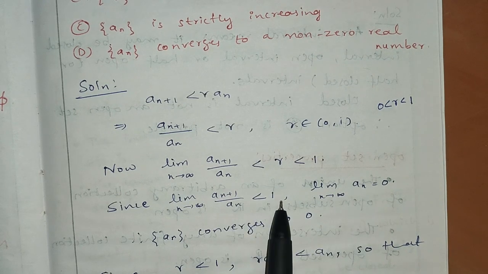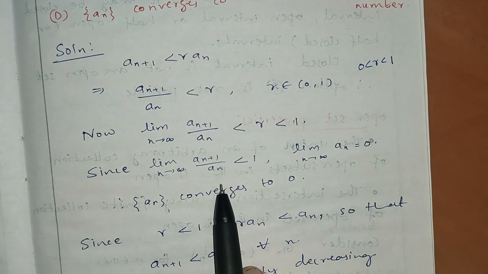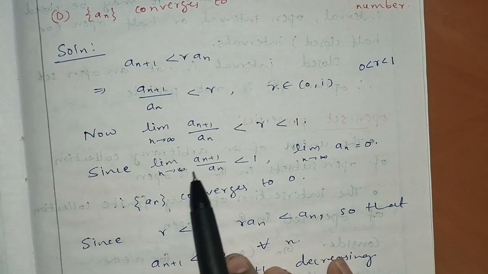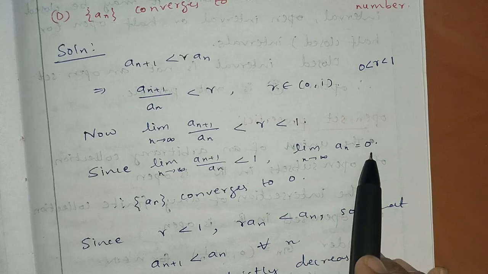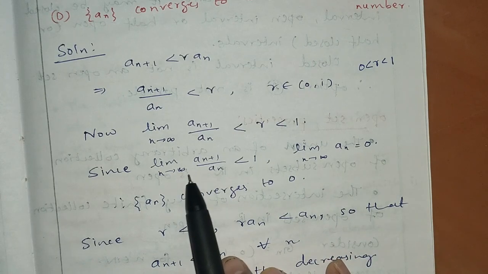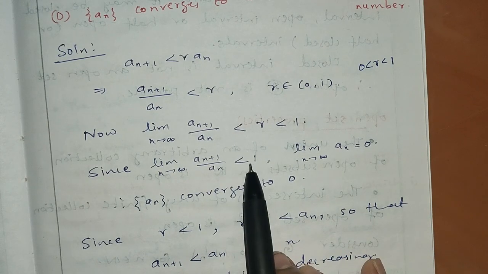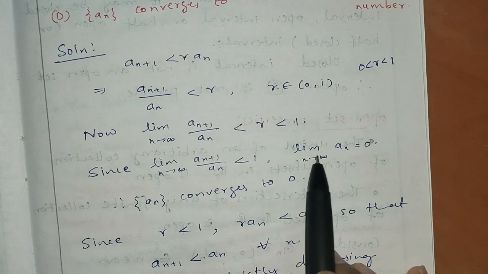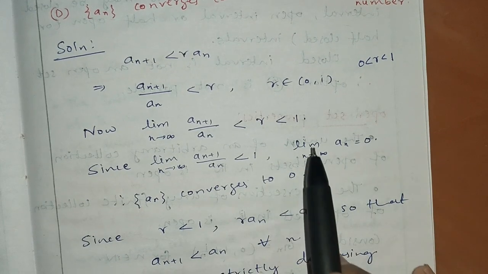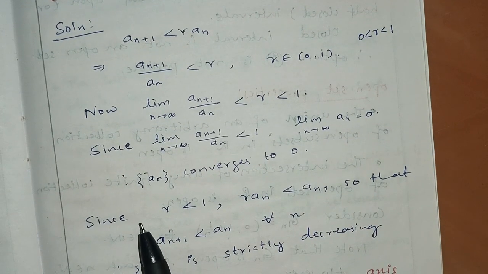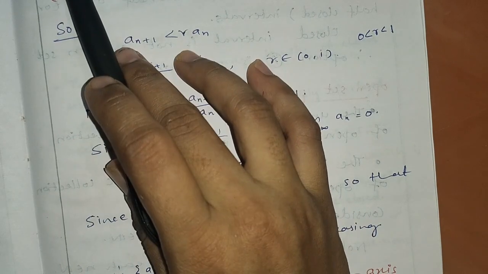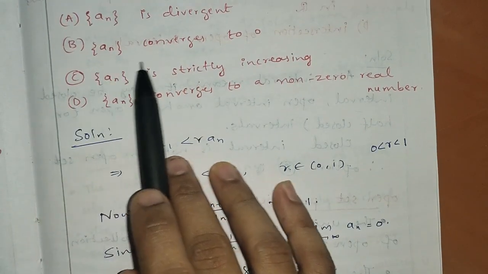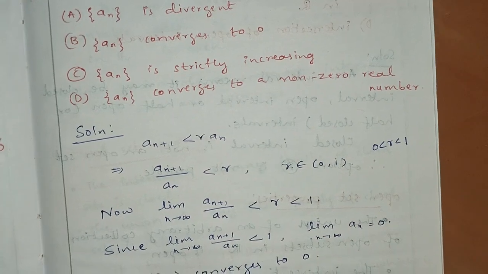So since the limit of an plus 1 by an is less than 1, the limit of an as n tends to infinity is equal to 0. This is one of the results. If the limit of an plus 1 by an is less than 1, then the limit of an equals 0. If the limit of an plus 1 by an is greater than 1, then the limit of an will be infinity. This is another result. Therefore the sequence an converges to 0. So option B is correct here. The sequence an converges to 0.